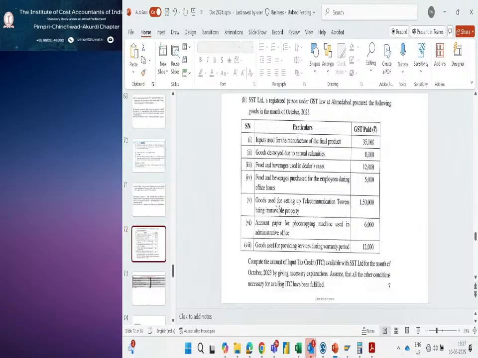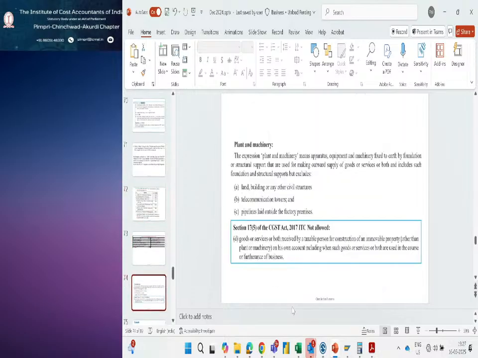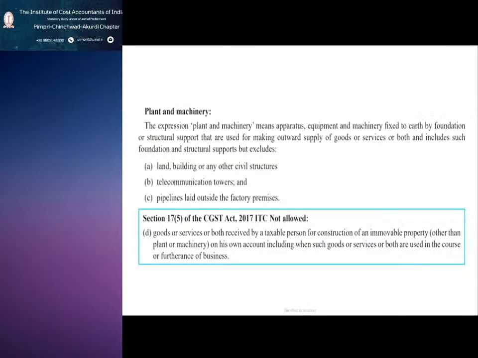Then fifth one, goods we purchased for setting up telecommunication towers being immovable property. So which one you need to remember in that case? The definition of plant and machinery.